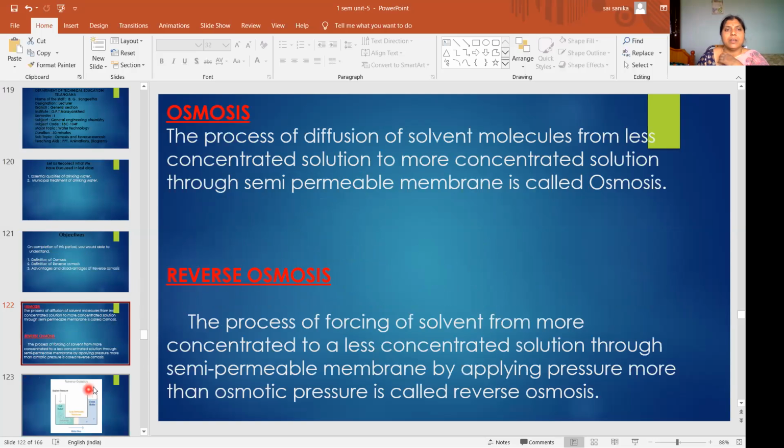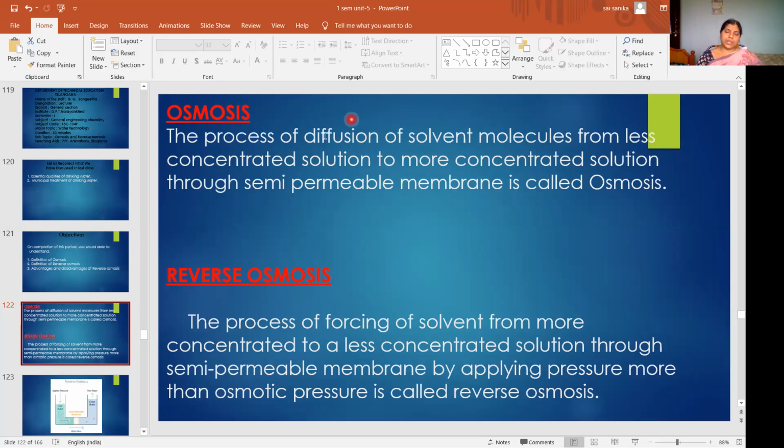So what is meant by osmosis? The process of diffusion of solvent molecules from less concentrated solution to more concentrated solution through a semi-permeable membrane is called osmosis.